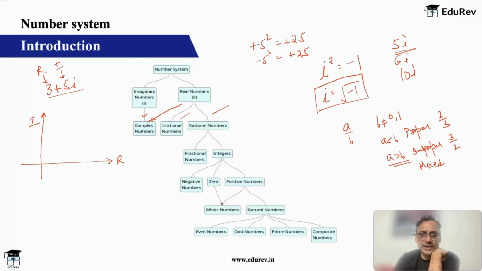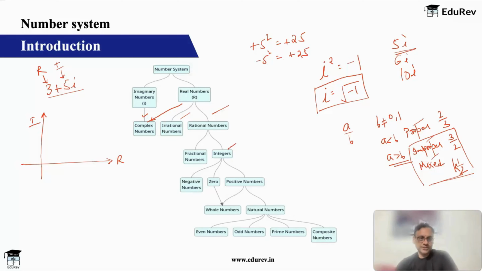So this 3 by 2 I can also write as 1 and 1 by 2. If you have to convert from here to here, you multiply 2 into 1 plus 1, and it becomes 3 in the numerator. 3 by 2 obviously means 1.5, right? So you divide and then half is your remainder. So improper and mixed are the same, just different ways of writing. So I have proper fraction, improper fraction, and mixed fraction.